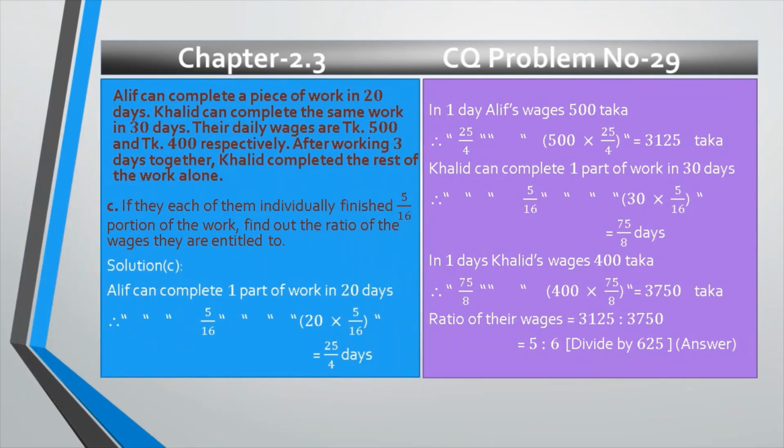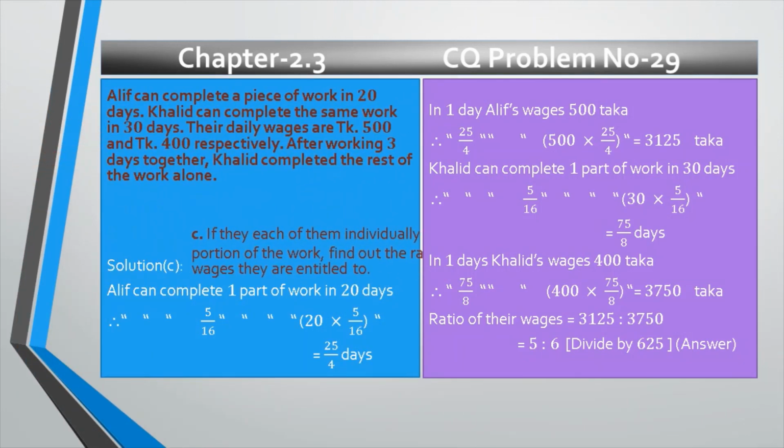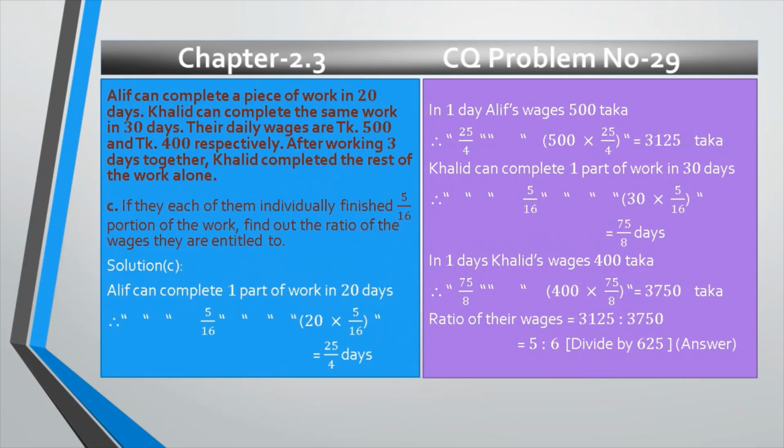So my dear students, this is the stem of CQ number 9, and the question, if each of them individually finished 5 by 16 portion of the work, find out the ratio of the wages they are entitled to.